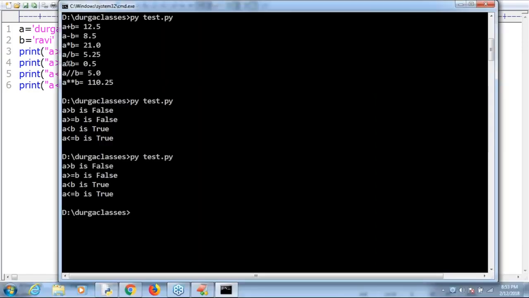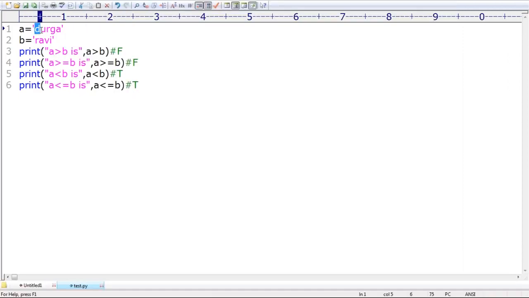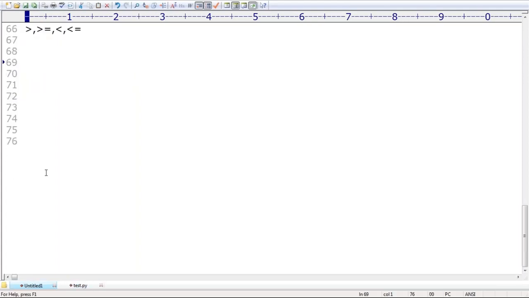Just have a look once. False, true. Some people are asking, what if it is capital D? What will happen? Anyone, can you please tell what will happen? Capital D, do you know its value? It is 65, and small d is nothing but 97. Capital D means 65, which is smaller than small d. Similarly, do you remember capital A?